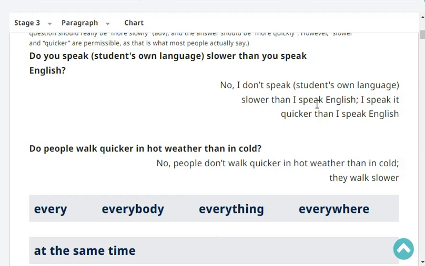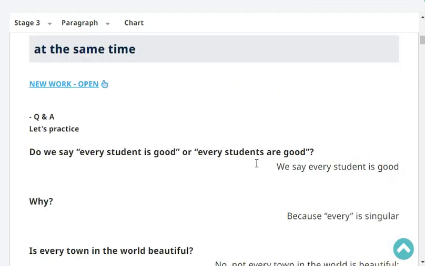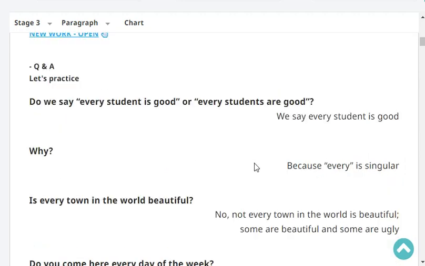Do people walk quicker in hot weather than in cold? No, people don't walk quicker in hot weather than in cold. They walk slower. Right? Do we say every student is good or every students are good? We say every student is good. Why? Because every is singular.